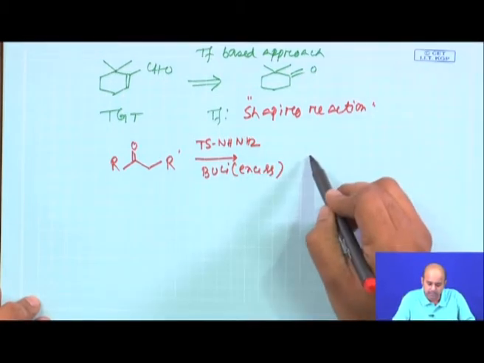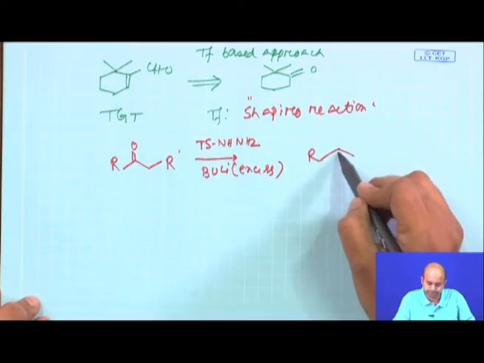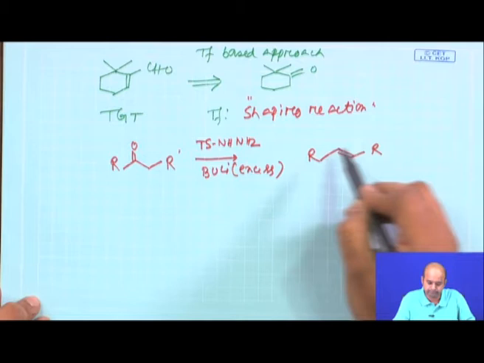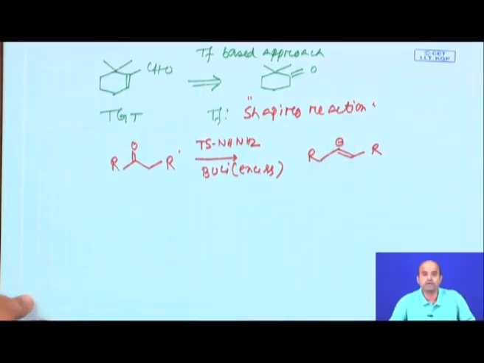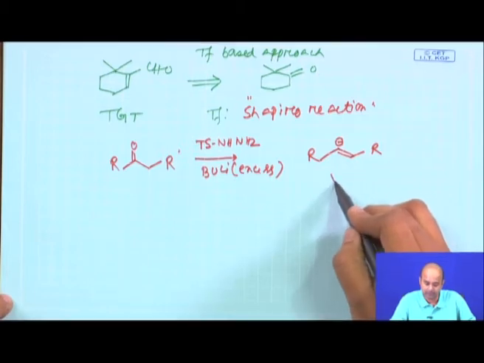And the initial intermediate which has been generated, which is not isolated, is a vinylic anion.